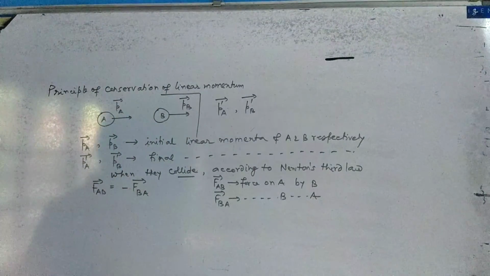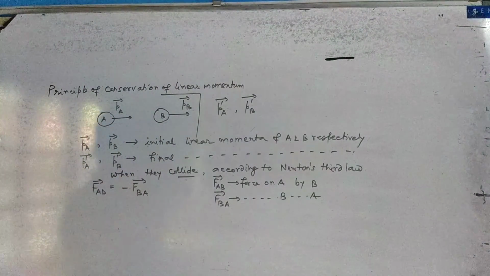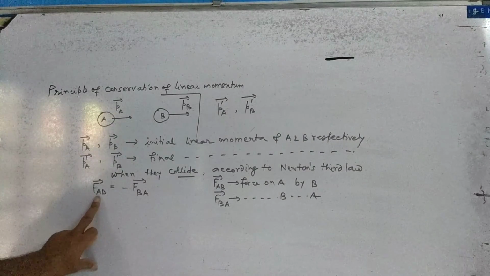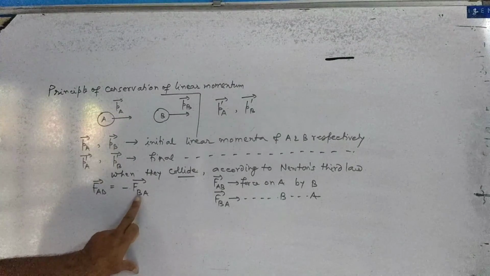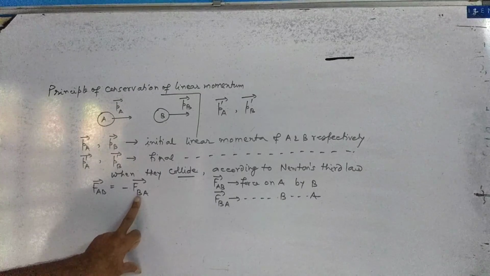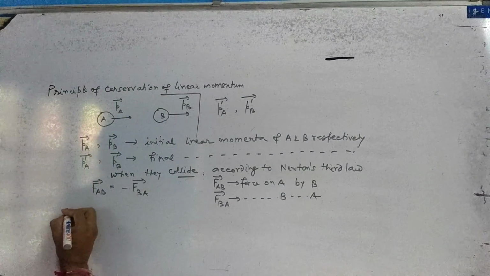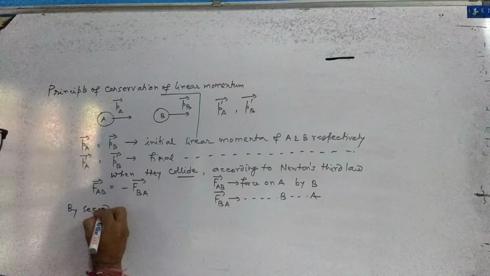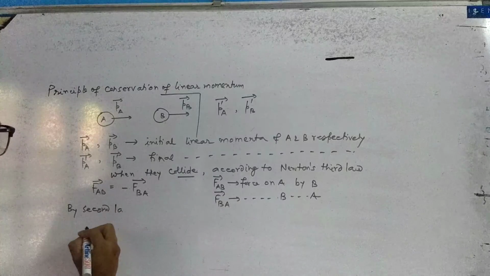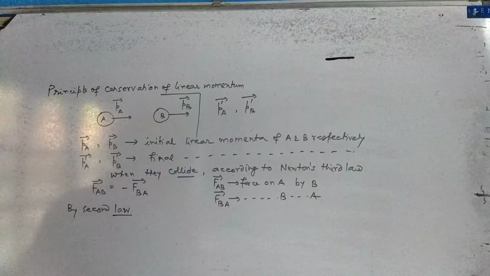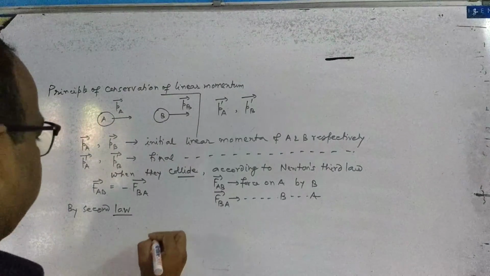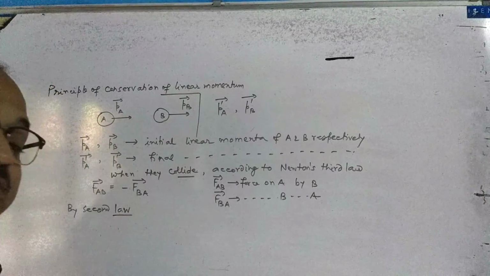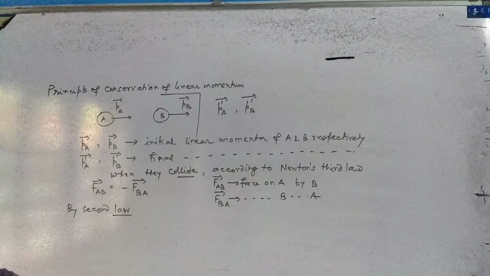Then what will happen in that case? Now try to follow me. Here the force is acting on A. Here the force is acting on B. We have to be very clear. Now, by Newton's second law, rate of change of momentum is equal to the force.